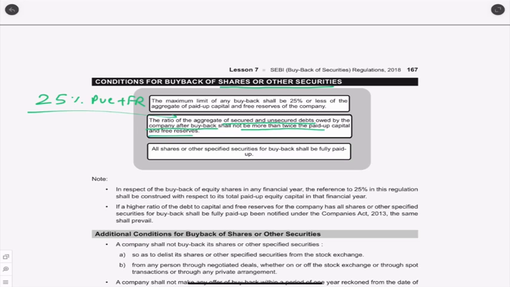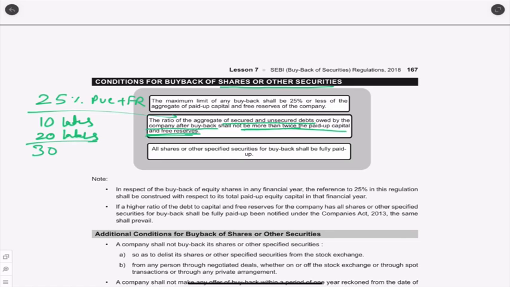Let's say secured debt is 10 lakhs, unsecured debt is 20 lakhs. So this is 30 lakhs.